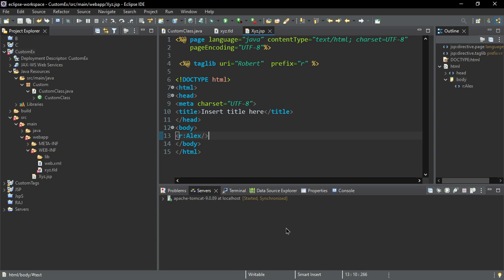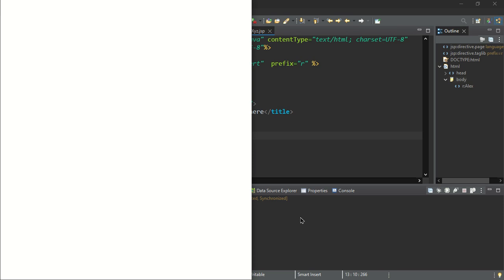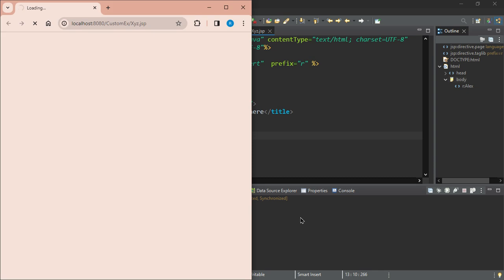It takes about 10 to 20 seconds to restart the server. Once the server restarts, it will open our default web browser, and in the web browser, it will run our JSP file in order to display the custom tag content.